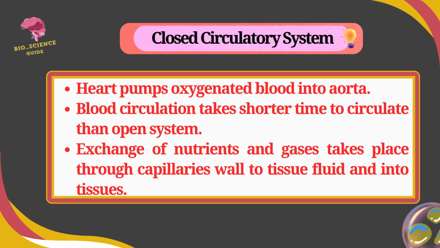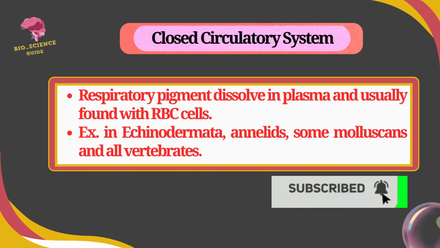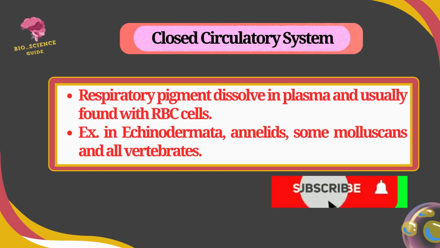The exchange of nutrients and gases takes place through capillaries, into the tissue fluid, and into the tissue. The respiratory pigments are not dissolved in plasma, and they are found usually in the RBC cells. The closed circulatory system is found in echinodermata, annelids, some molluscs and all vertebrates.